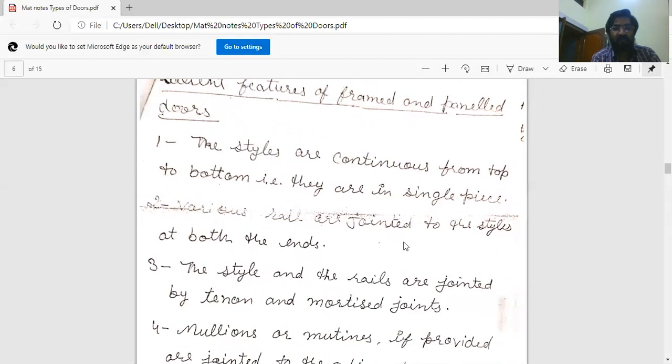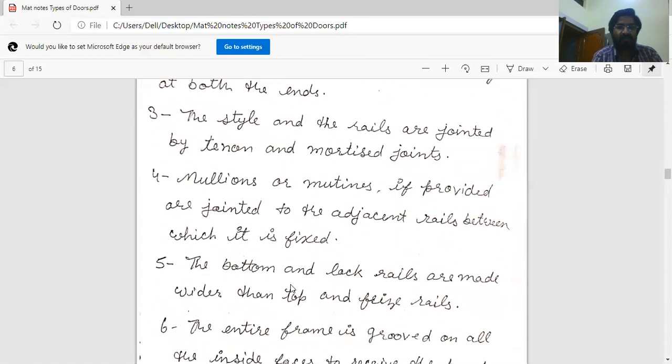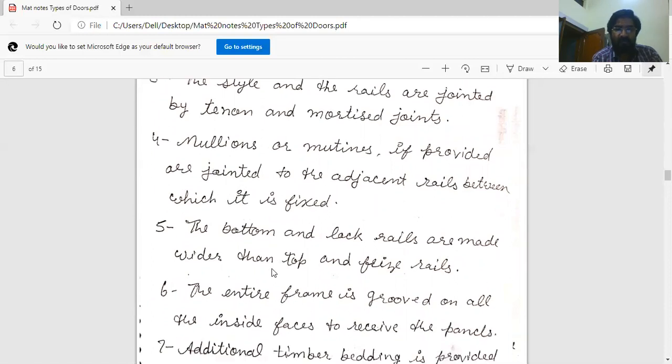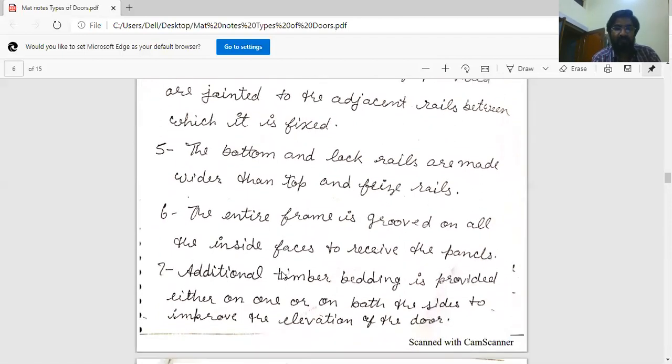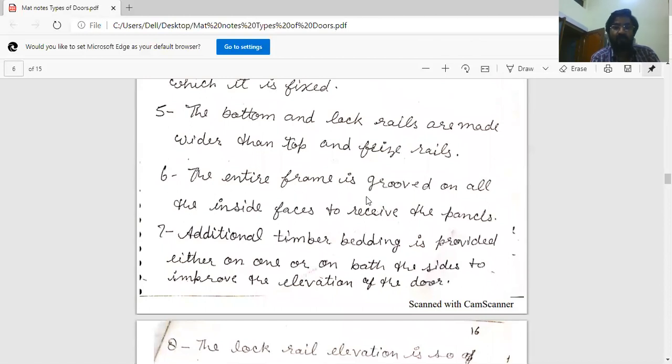Various rails are joined to the stiles at both the ends. The bottom and lock rail are made wider than top and cross rails. The entire frame is grooved on all the inside faces to receive the panels.